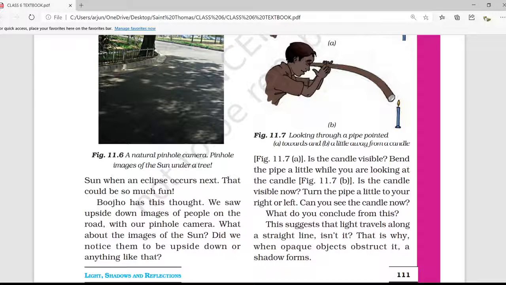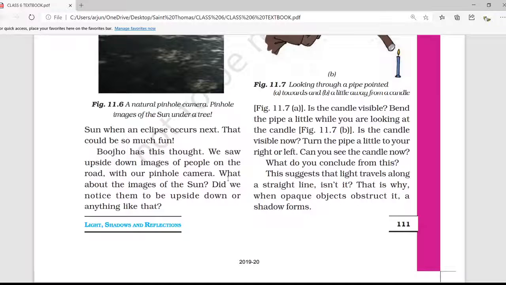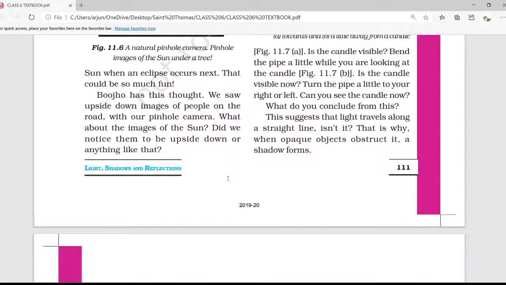Bend the pipe a little while you are looking at the candle, as shown in figure B. Is the candle visible now? No. Turn the pipe a little to your left or right. Can you see the candle now? What do you conclude from this? This suggests that light travels along a straight line.